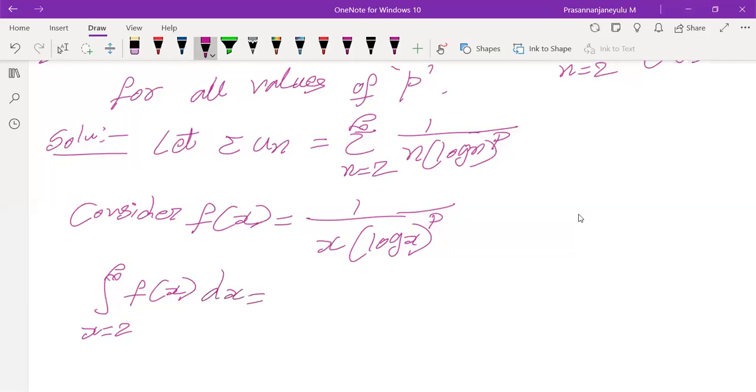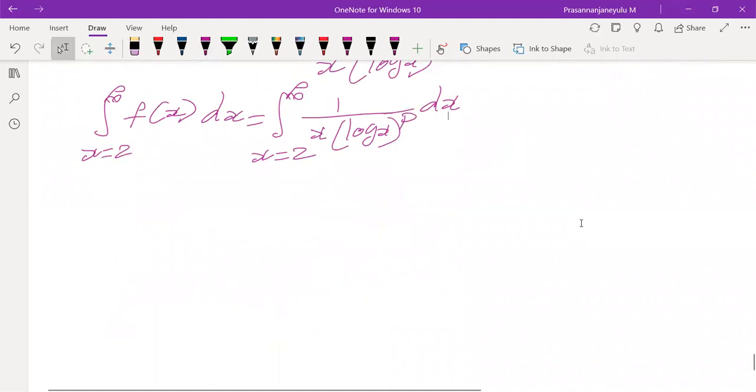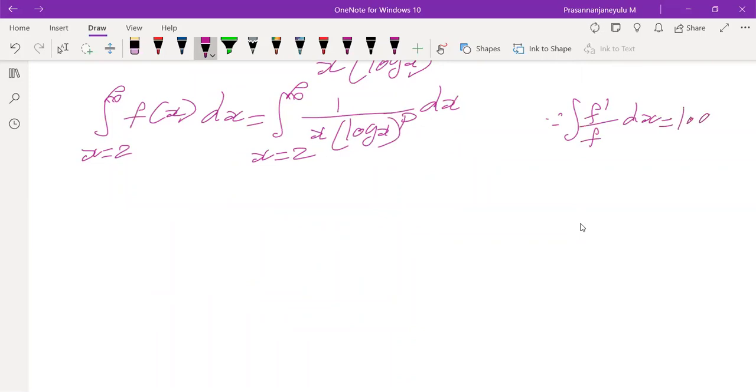Integral from 2 to infinity of 1 by x into (log x) whole power p dx. Here is the important point. Integration of f dash by f of x dx is log of f of x, which you know.